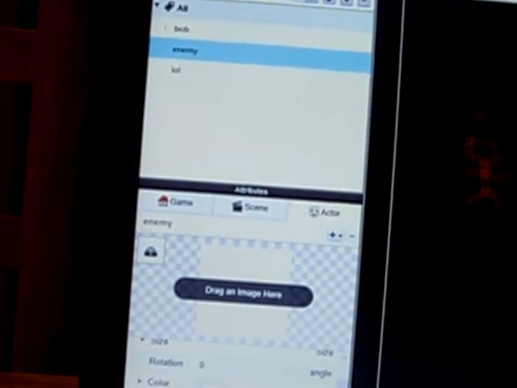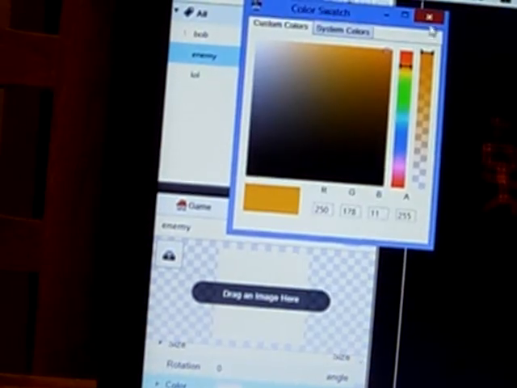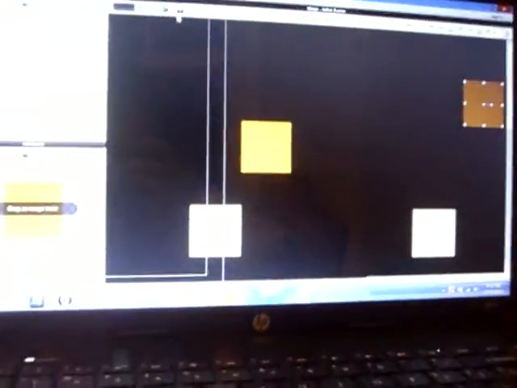And then now that we have those set to the bottom of the screen, we're gonna get the enemies. Well, actually what we want to do is have enemies selected, actor tab selected, right there, and then I'm just gonna make them any random color, so I'll just make them kind of peachy. And then you can put in enemies randomly, and you can make a spawner for this. I think I'll make it in the next video. I'll show you how to make something that spawns this. It's actually really simple. Let me see. Put in a bunch of enemies. I just want to show you how this works. I only put in 2, but this will just give you an idea on how it actually works.